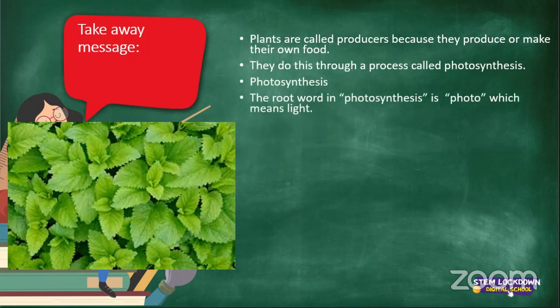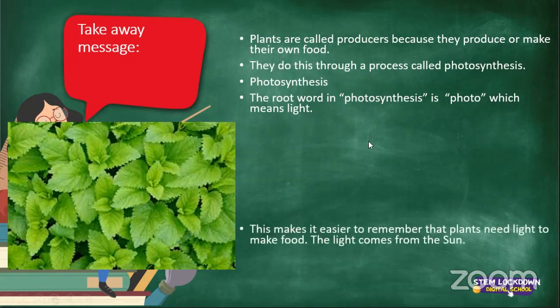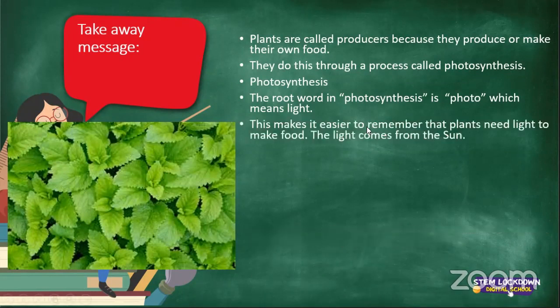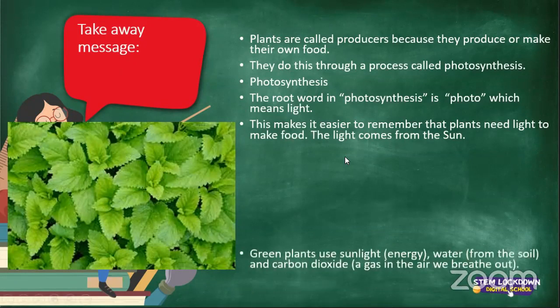Now the word photosynthesis starts with photo, which means light. So the root word is photo, and photo actually means light. This makes it easier to remember that plants need light to make food, and the light comes from the sun. You can imagine on a rainy day where there has been no sunlight, it's very hard for plants to make their own food, especially because they rely on sunlight for photosynthesis to happen.